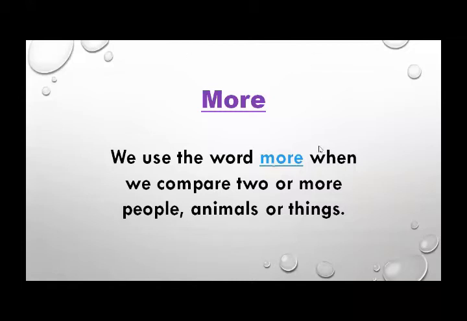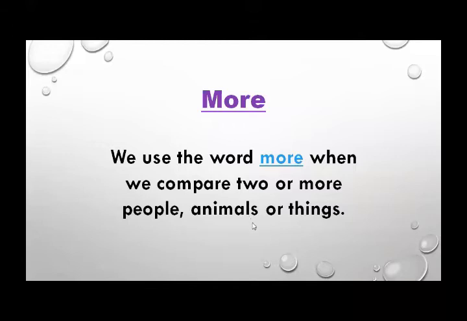So what are we using more for? We're using more when we compare two people, animals, or things. Okay, for example, if there is a shark and a whale in the sea, right? They are sea animals, right? So who is more dangerous? Yes, very good. Shark is more dangerous, right? So I would say shark is more dangerous than whale. I'm comparing two things. I'm comparing shark with whale.